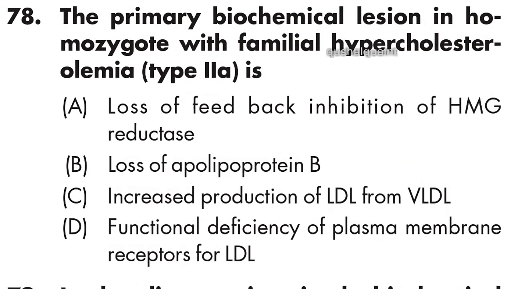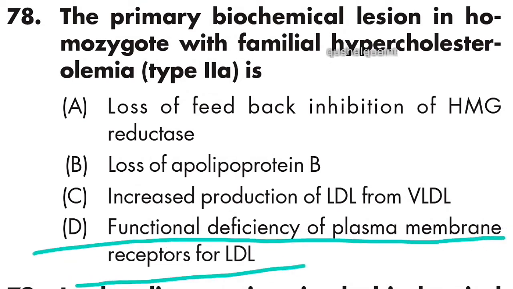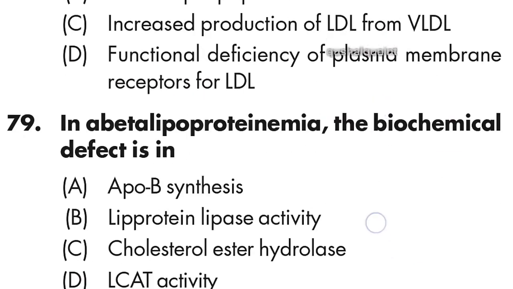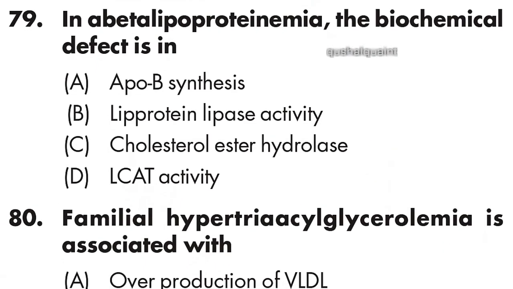78. The primary biochemical lesion in homozygote with familial hypercholesterolemia type 2A is functional deficiency of plasma membrane receptor for LDL. Option D is right.